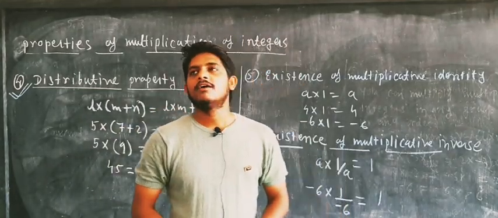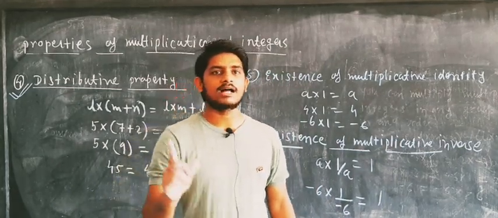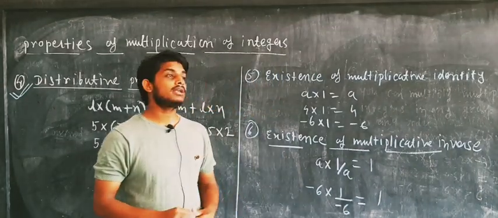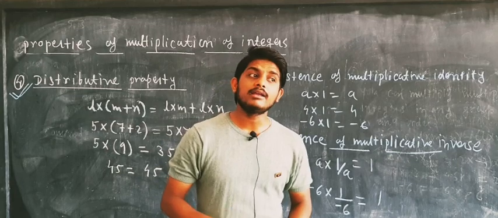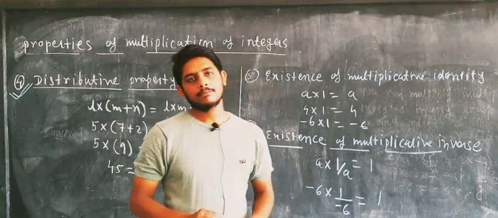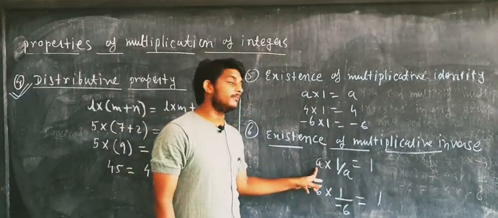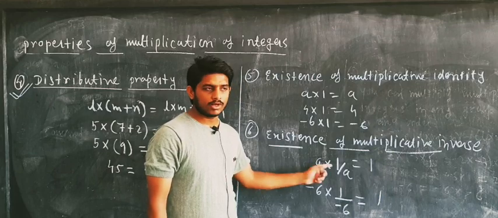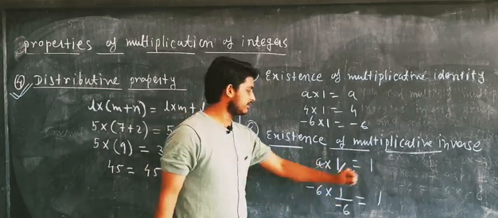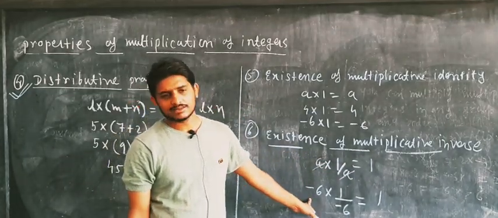Now the sixth property is the existence of multiplicative inverse. What does it mean? When you multiply any integer by its inverse, you get 1 as the product. Like a is an integer, and what is the inverse of a? It is 1 by a. So a into 1 by a, the a's get cancelled, and you get the answer 1. Similarly, here I have taken one example, minus 6, an integer.